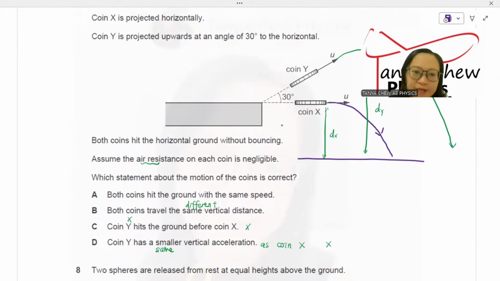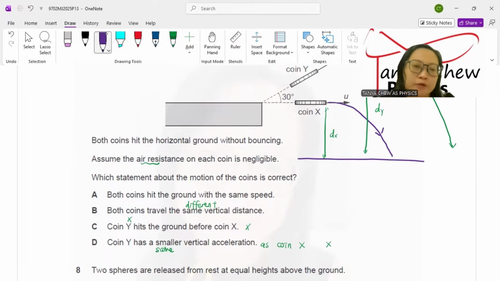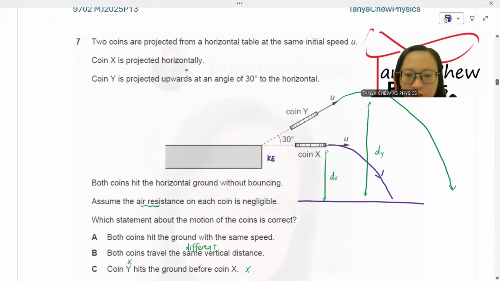A, both coins hit the ground with the same speed. Now, if you consider it in terms of energy, I'm going to use the principle of conservation of energy. The principle of conservation of energy states that energy cannot be created nor destroyed, but can change from one form to another. Coin X initially has both kinetic energy plus gravitational potential energy. Before it hits the ground, coin X converts all its gravitational potential energy to kinetic energy, solely kinetic energy.